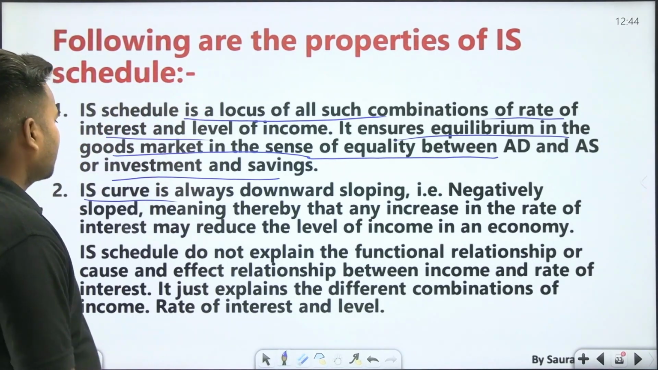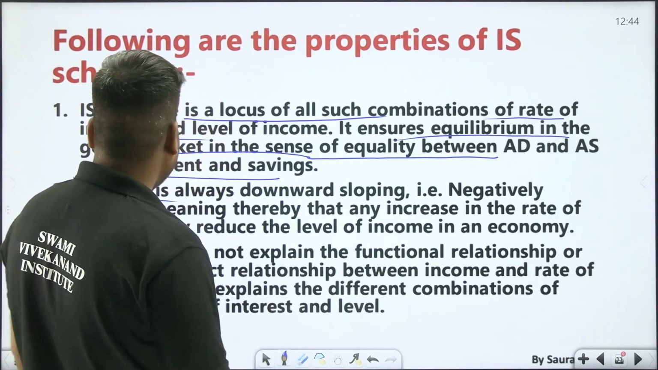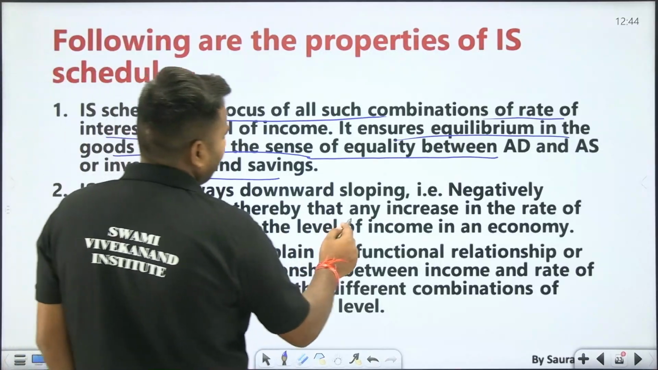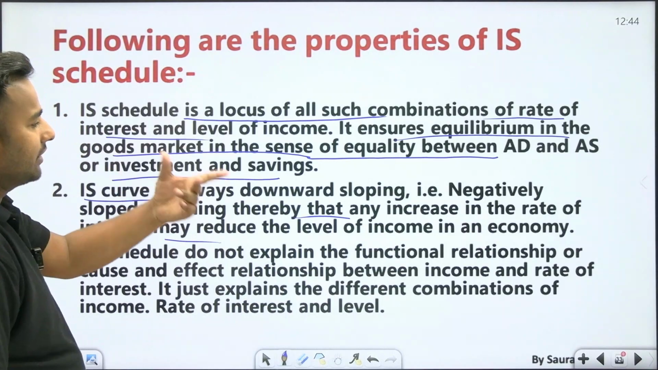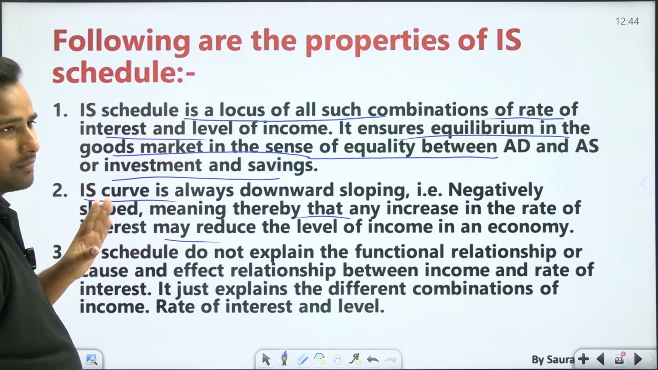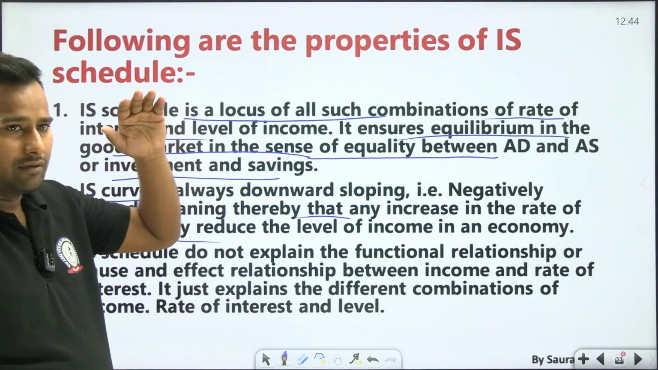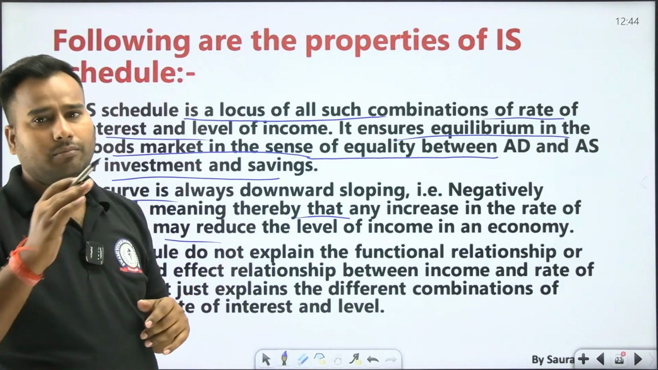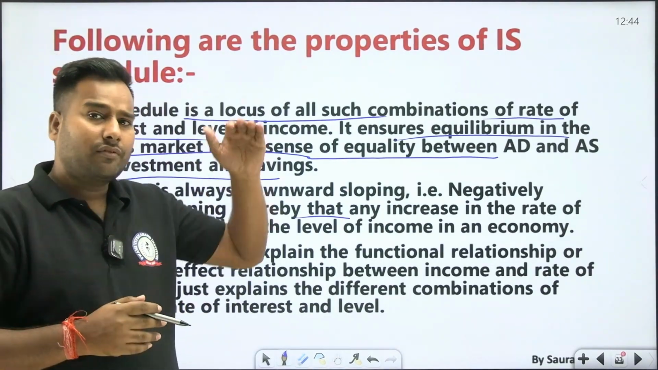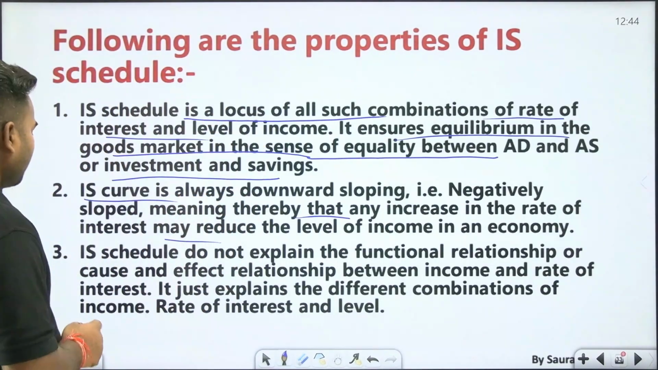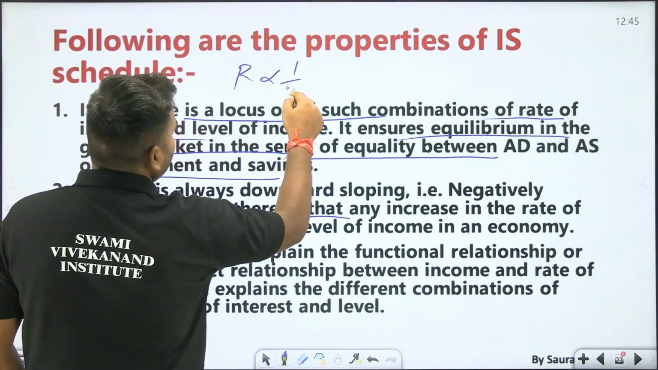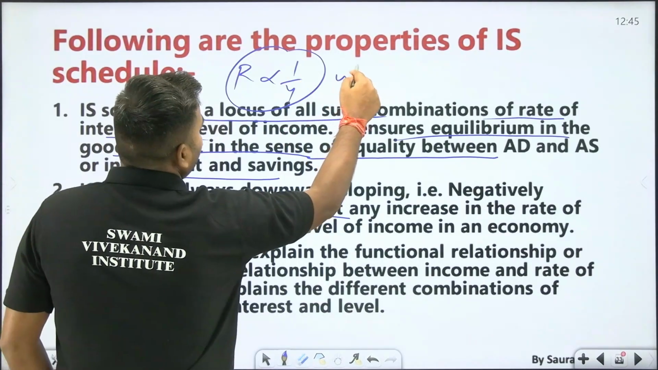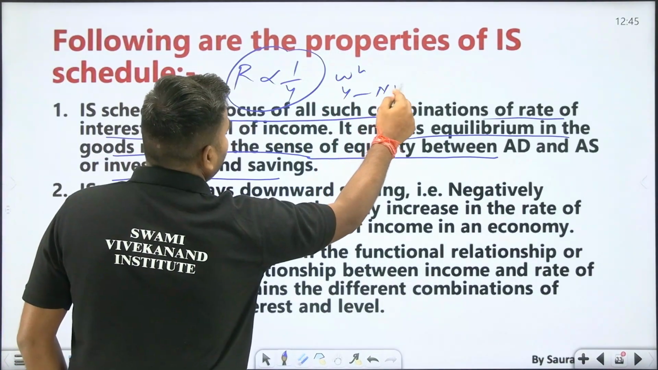The IS curve is always downward sloping, negatively sloped, meaning that any increase in the rate of interest may reduce the level of income in any economy. Means if the rate of interest is low, income will be more. If income is more, the rate of interest will be low. That is a negative relation. The rate of interest is inversely related to national income, where Y is national income.